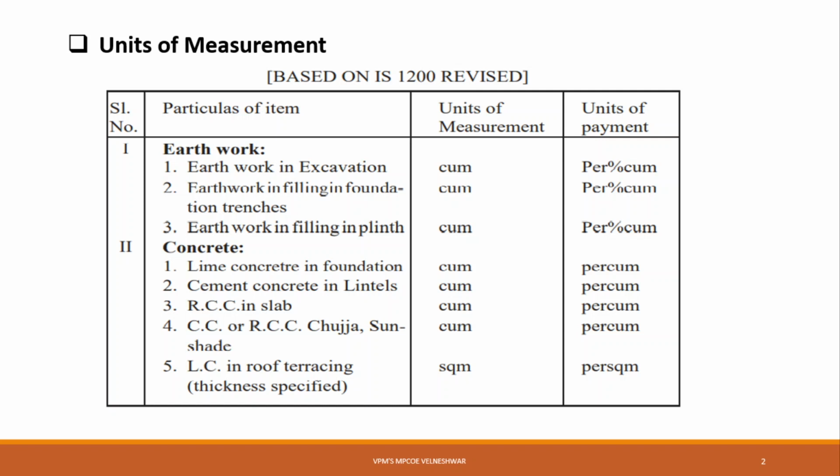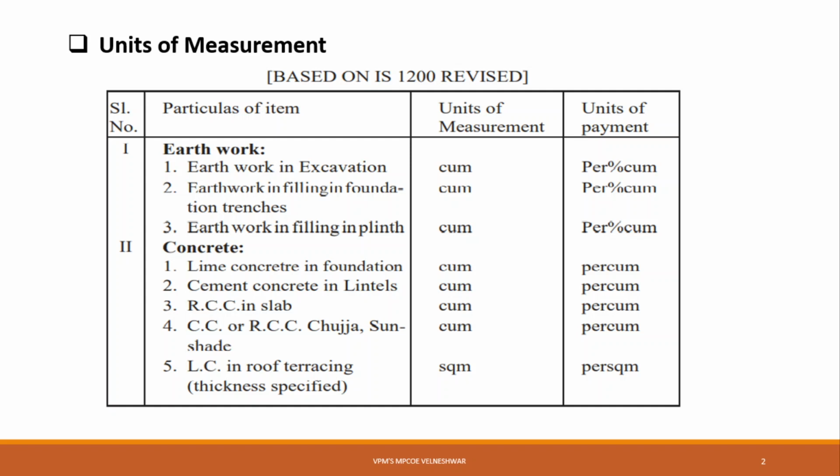Now we will see, based on the IS 1200 revision, there are building items or civil engineering items, and it gives the units of measurement for each item. We will see one by one, for which item what is the unit of measurement and what is the unit of payment.